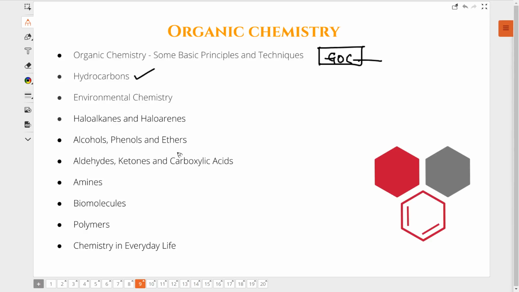functional groups of organic chemistry, honestly tell me, how many of you have felt that hydrocarbons is easy? Have you felt this? Hydrocarbons are super easy. After seeing those mechanisms in class 12, functional groups in class 12, haloalkanes, haloarenes, aldehydes, ketones and all, have you felt that hydrocarbons was easy, right? Very easy. See, literally hydrocarbons is easy.